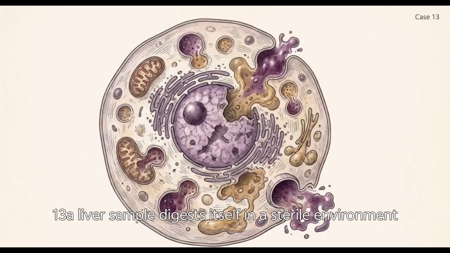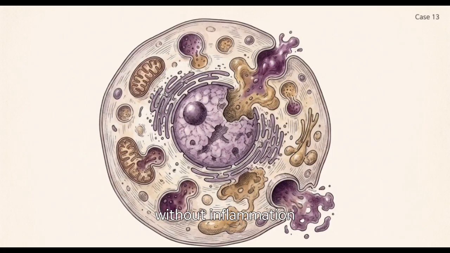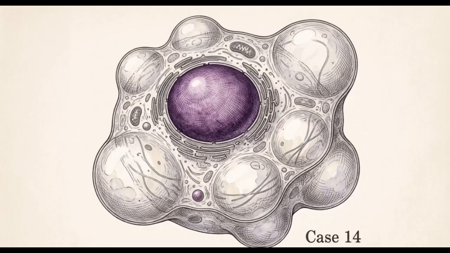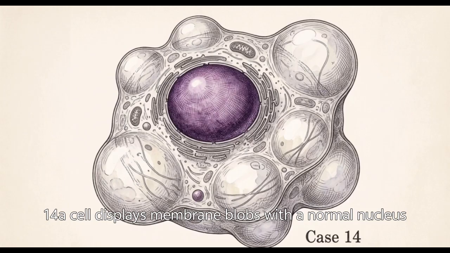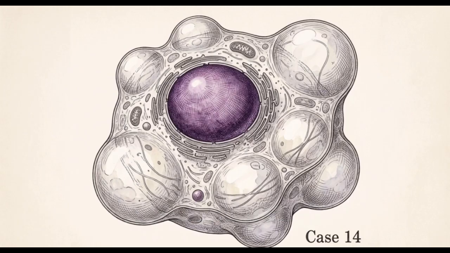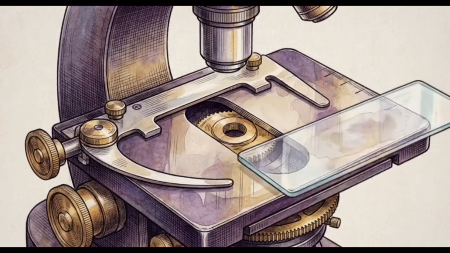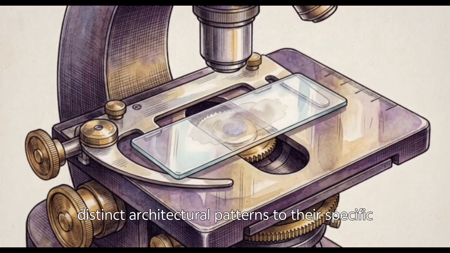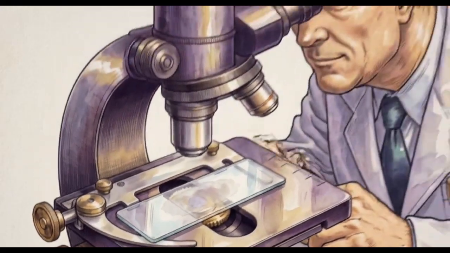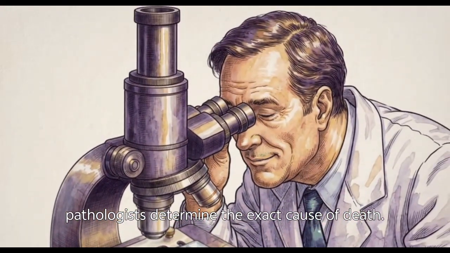Case 13. A liver sample digests itself in a sterile environment without inflammation. The mechanism? Autolysis. Case 14. A cell displays membrane blobs with a normal nucleus. This is reversible injury. Case 15. Extreme malignant hypertension causes vessel wall damage. The diagnosis is fibrinoid necrosis. By accurately matching these distinct architectural patterns to their specific biochemical failures, pathologists determine the exact cause of death.